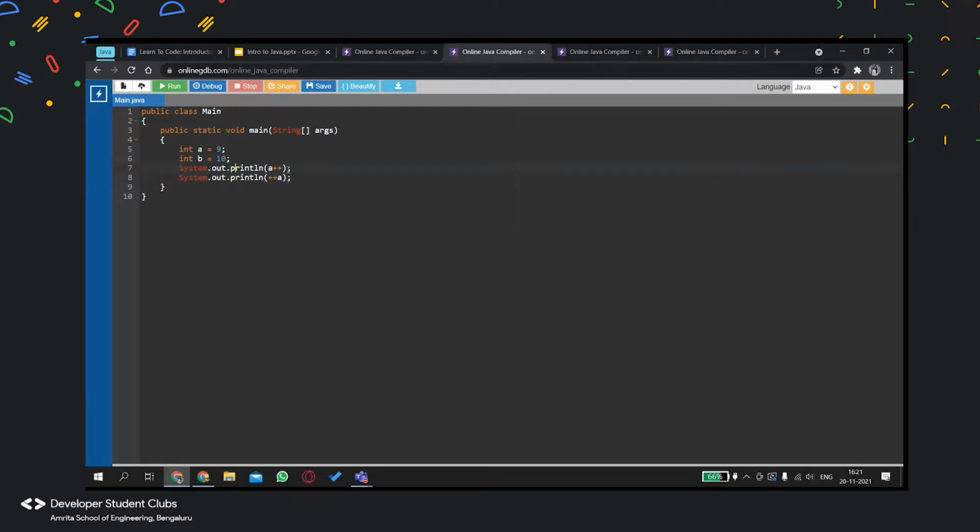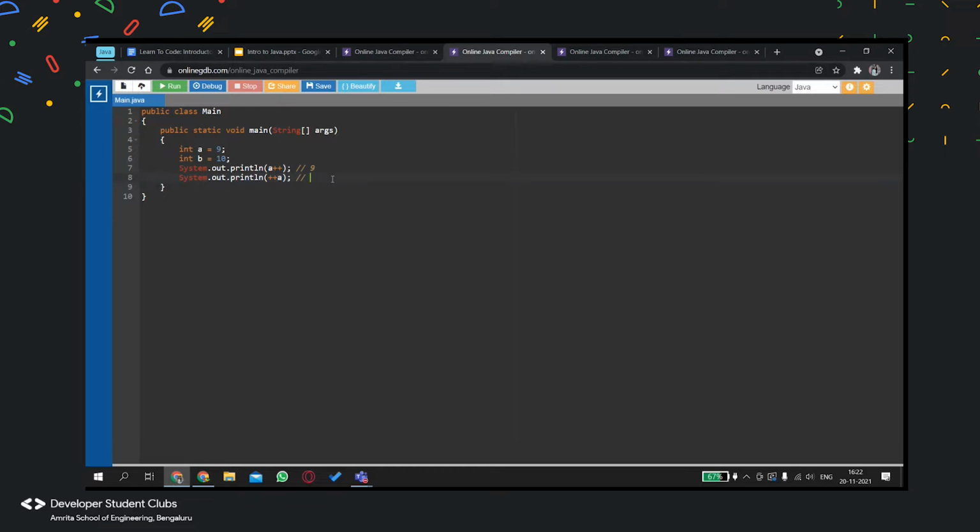When I run this, initially the value of A is 9. Postfix will be evaluated after you run it once, so when you run this statement, you get the value of A as 9. Whereas this is a prefix operator, so the value of A increases by 1 at that particular time, not after the operation is done.